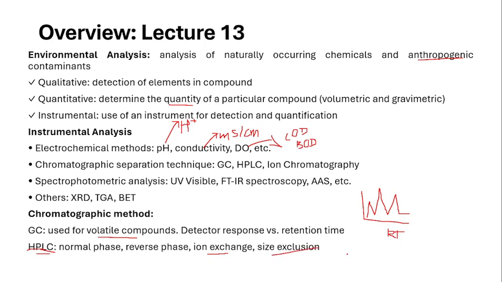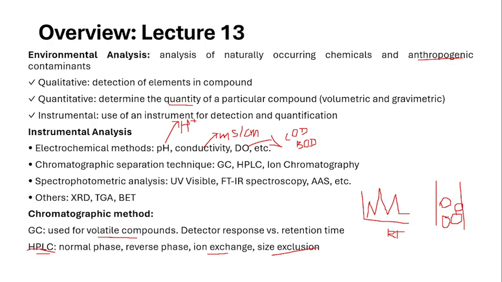Next is the size exclusion chromatography. This is also called the gel chromatography. Here the separation is mainly based on the size. If you consider a column here and the component of larger size, these are the packing present in the column.